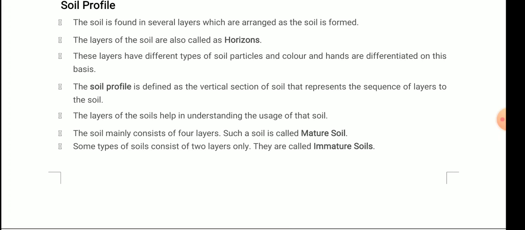Very important. The soil mainly consists of 4 layers. Such a soil is called mature soil. Some types of soils consist of only 2 layers, and they are called immature soils. So there are 2 types, mature and immature soil. The soil which consists of 4 layers is called mature soil, whereas the soil which consists of only 2 layers is called immature soil.